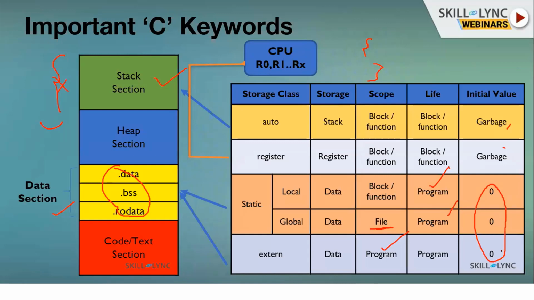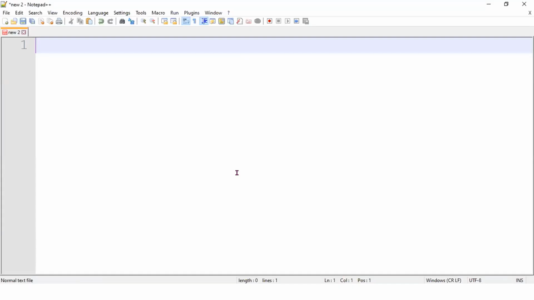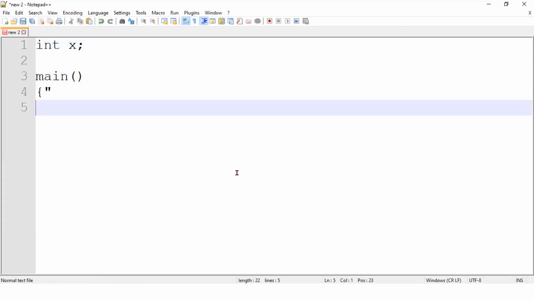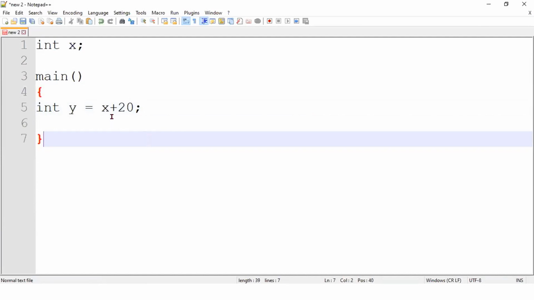Say you accidentally use those variables directly. Let's say you have declared int x globally, and you have a main program, and in the main program you have declared y is equal to x plus 20. Let's say you are doing it like this. By accident, you are directly doing the operation on this, but you have not initialized any value.